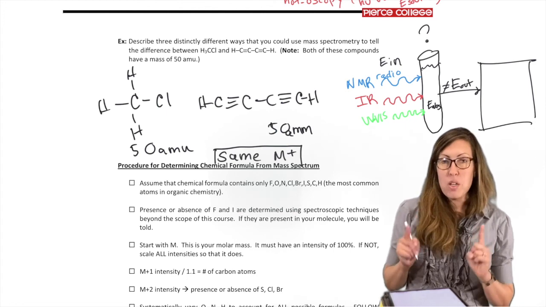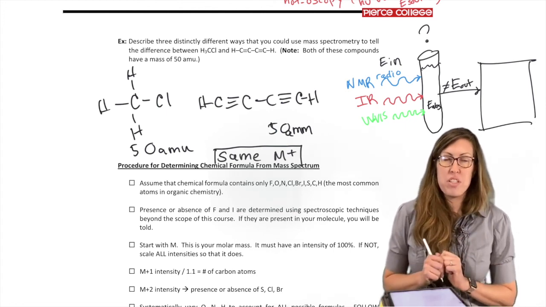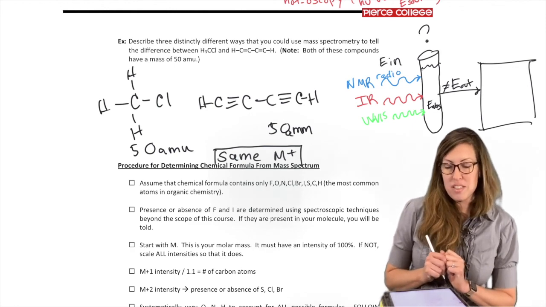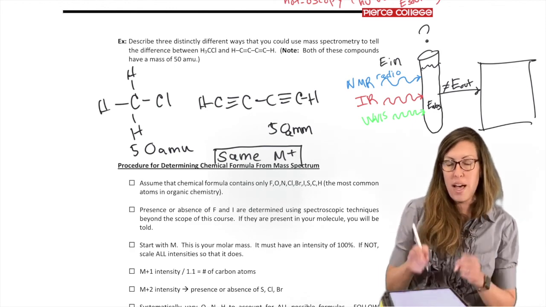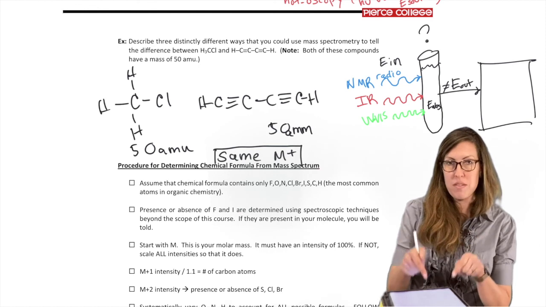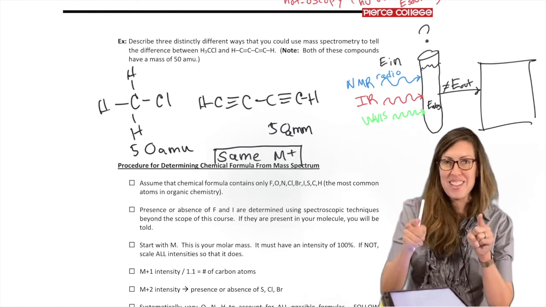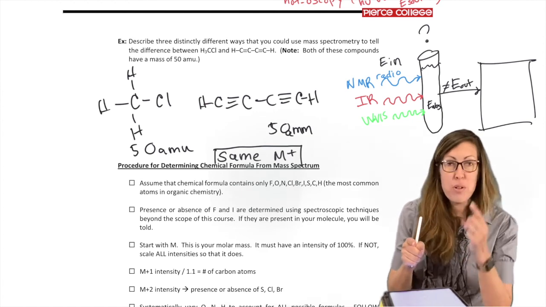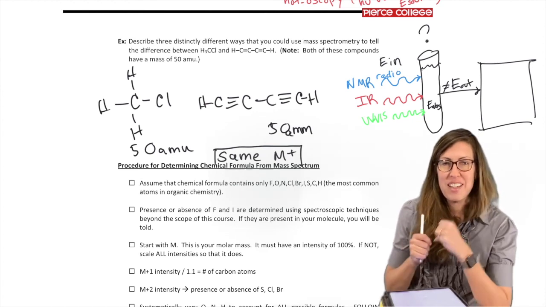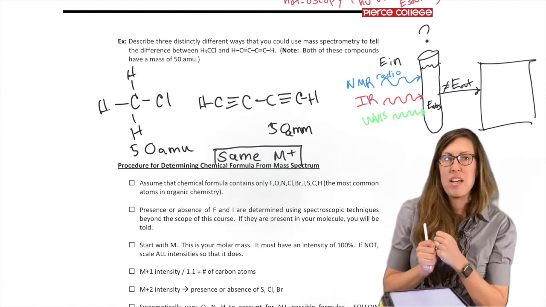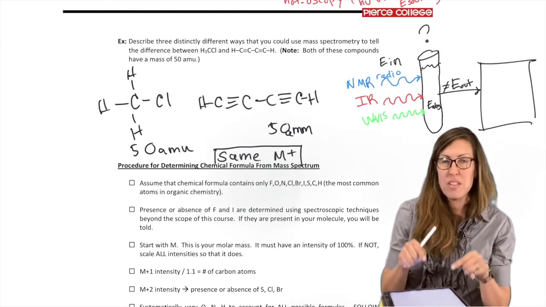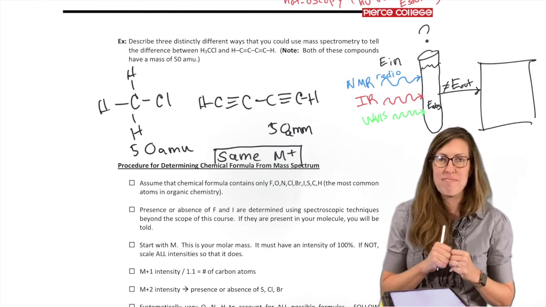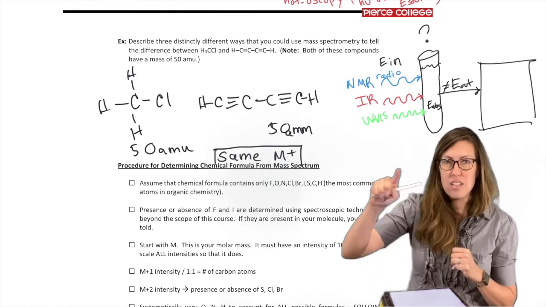But the mass spec will give us more information than just the molar mass. It will help us understand the difference between those two. How would the mass spec of those two be different? I'll leave you with that thought. Think about it. Make a list. 3 ways, 3 different reasons, okay? How does the mass spec of those 2 compounds that have the same mass differ? Okay, I'll leave you with that thought and see you soon.